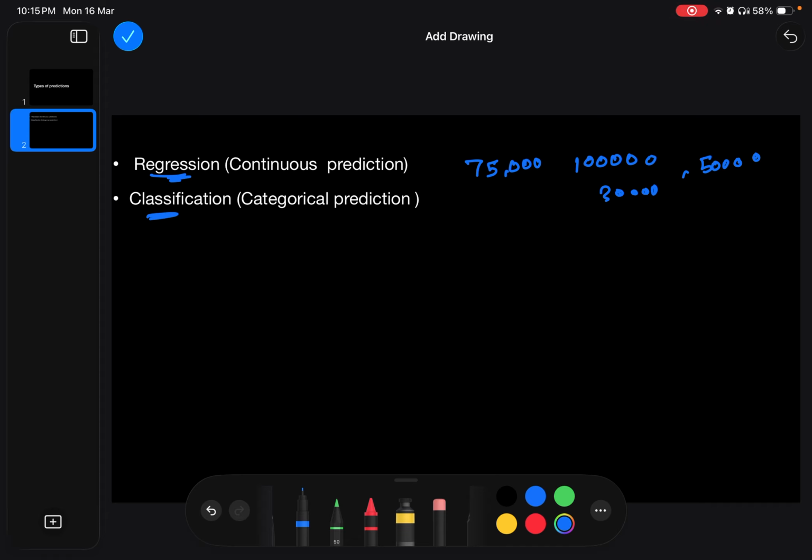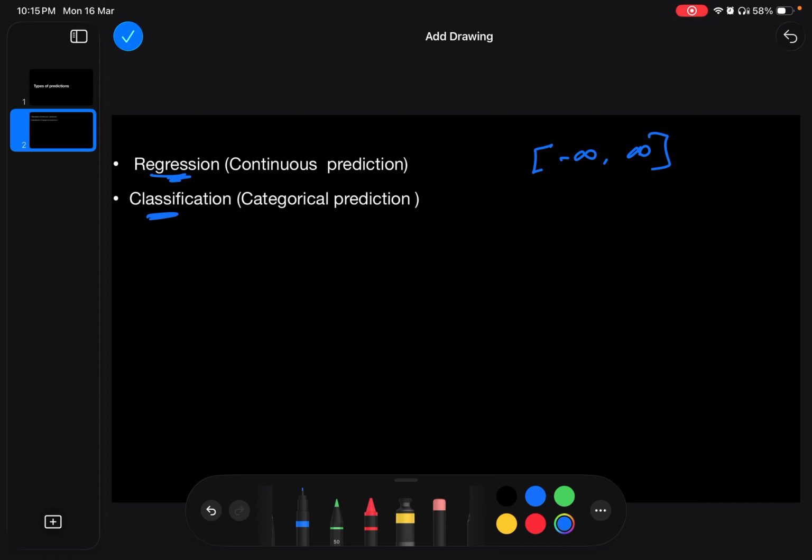So these types of predictions are called regression, because the output value is in between some kind of range. So these types of problems are called regression. The output range will be from minus infinity to plus infinity. I told you that for the house price the value won't be negative, but for some other tasks it will go negative also.